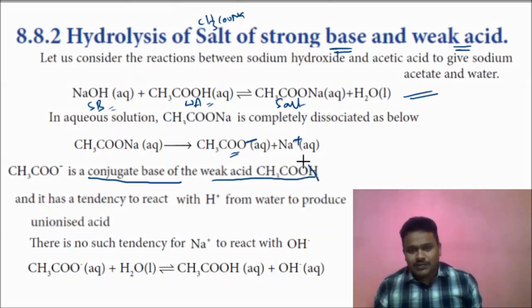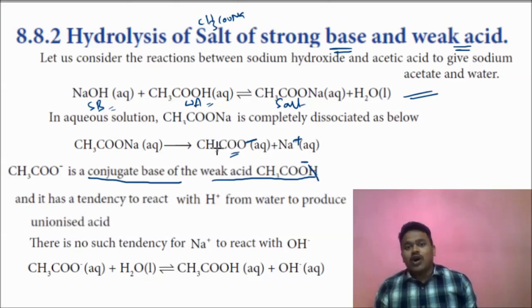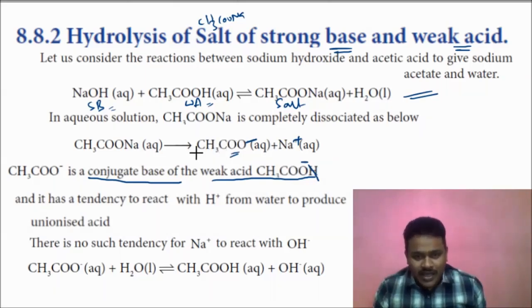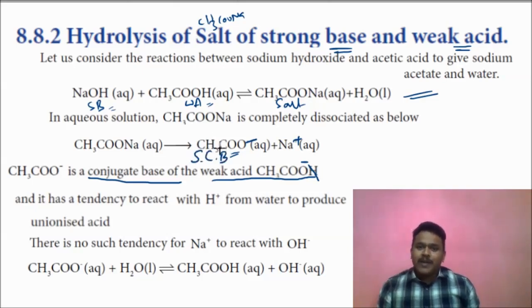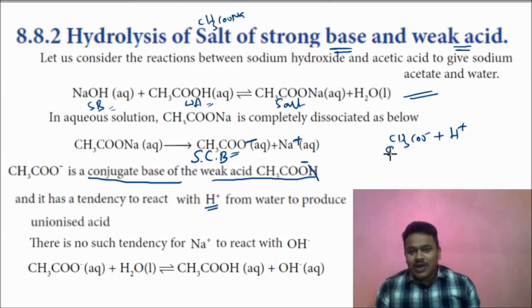So when it loses H plus, what is formed? CH3COO minus is formed. This CH3COO minus is a strong conjugate base. Anyway, it is a base. Base means it has a tendency to react with H plus ions. So CH3COO minus plus H plus, because it is a strong conjugate base, you can consider it a strong base.